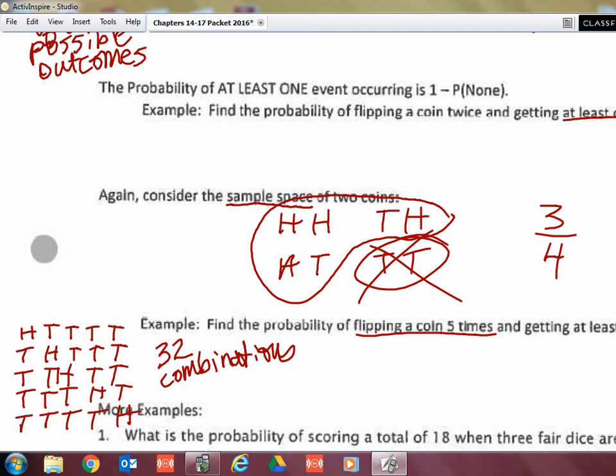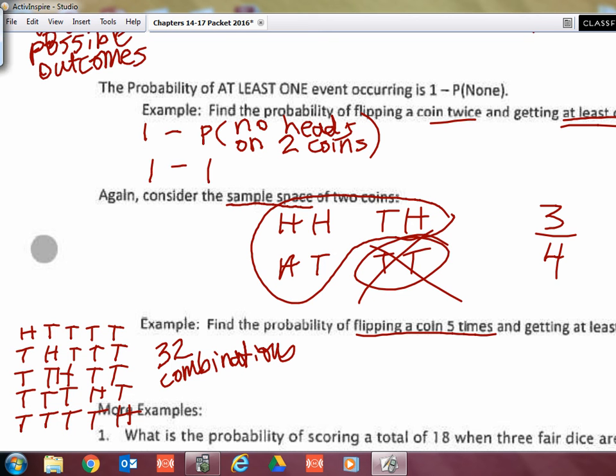All right? So let's do that mathematically here. The probability of flipping a coin twice and getting at least 1 heads is 1 minus the probability of no heads on the two coins. Okay? And this is pretty straightforward. If there are no heads, then they are both what?